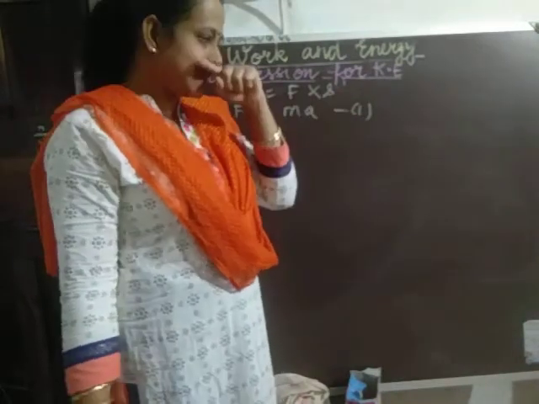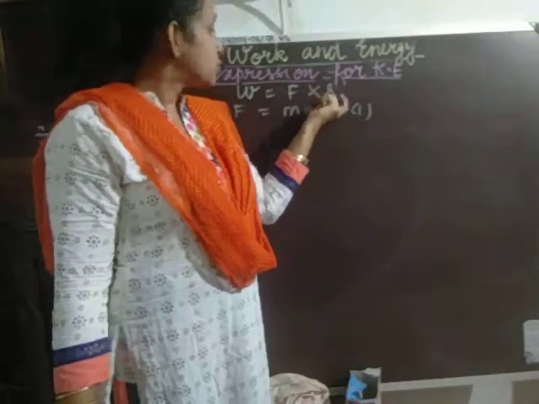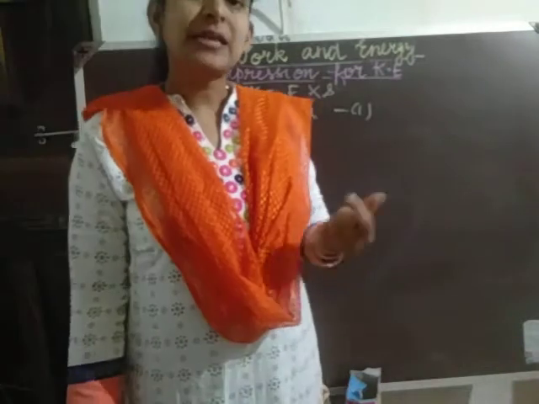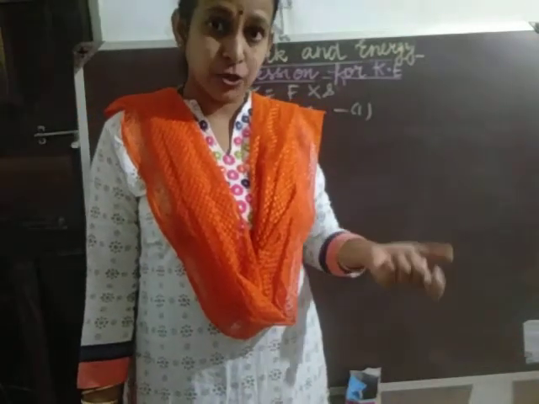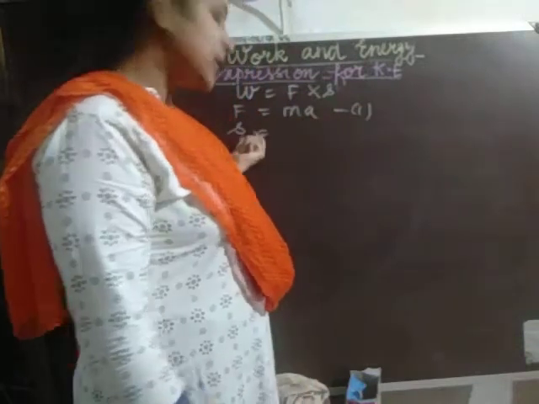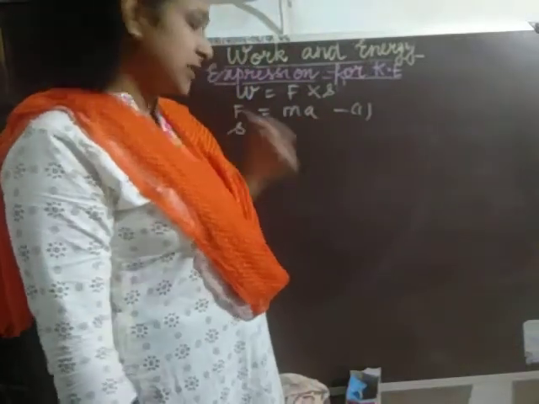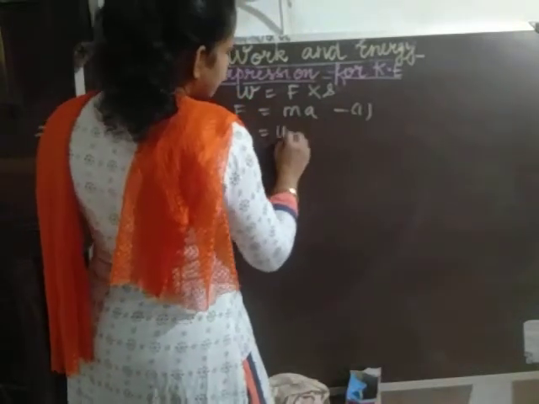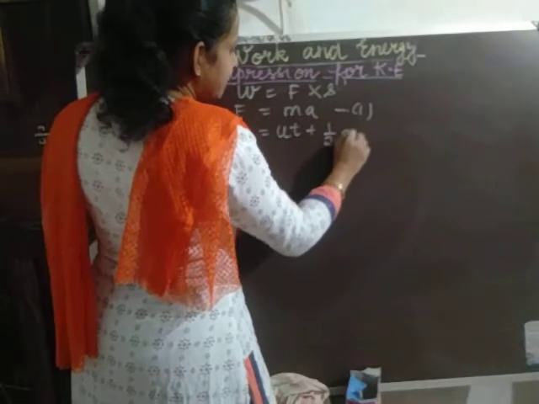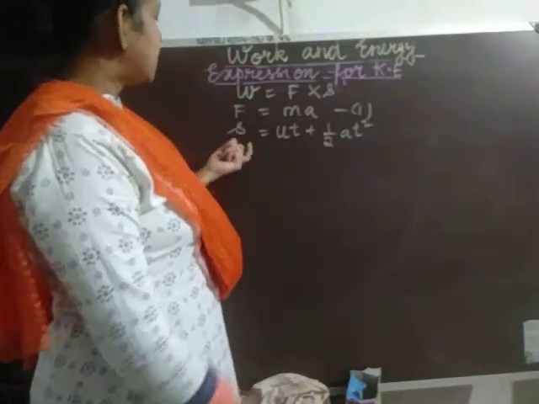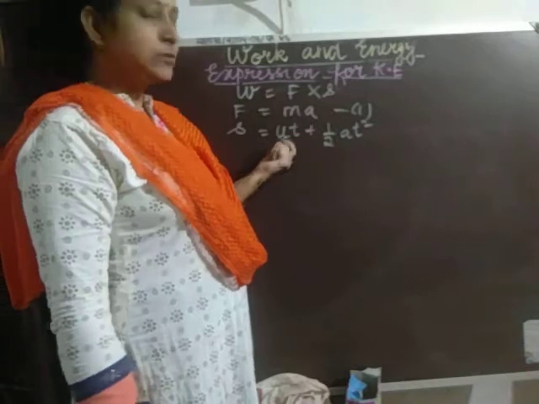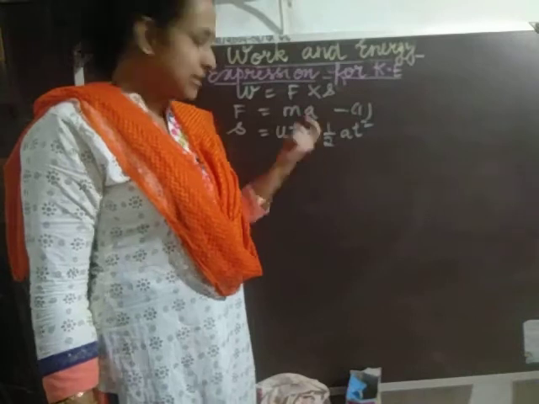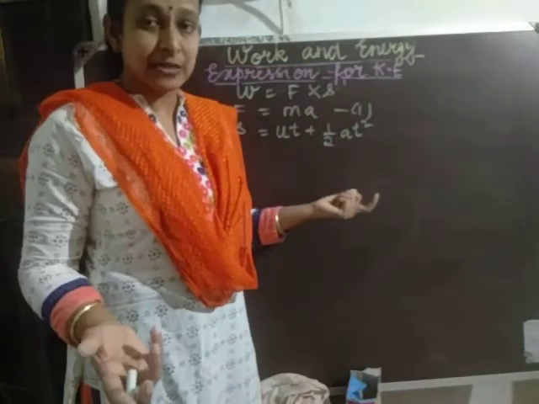Now we need to know what the displacement S is. You have already studied the three equations of motion by the graphical method. The second equation tells you the relationship between distance and time: S is equal to ut plus half at square. When the object is stationary, the initial velocity u is equal to 0.